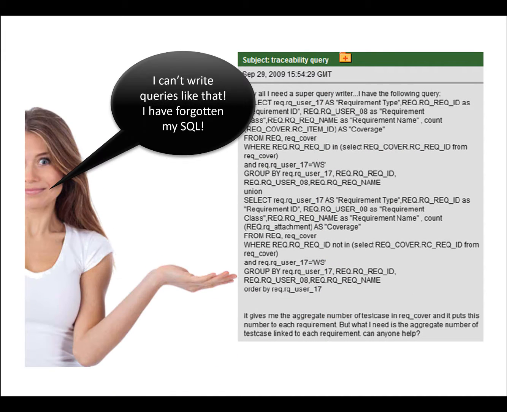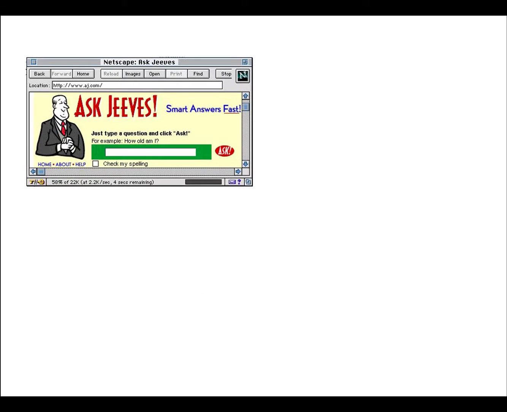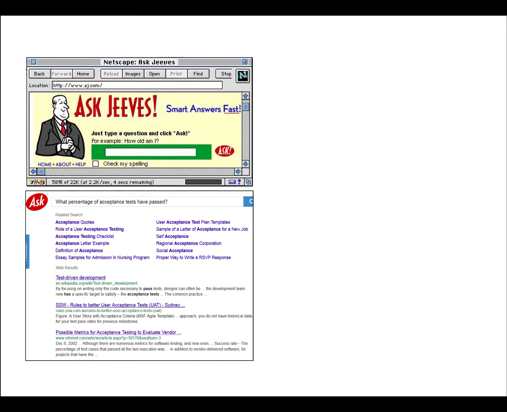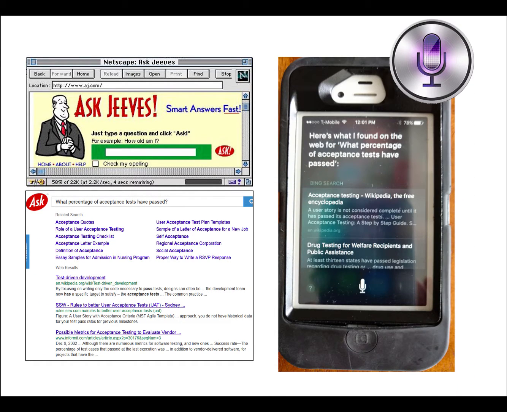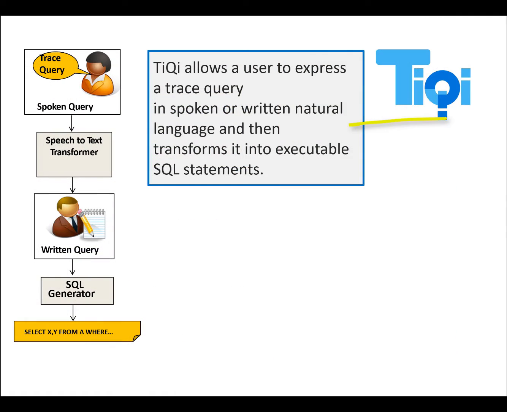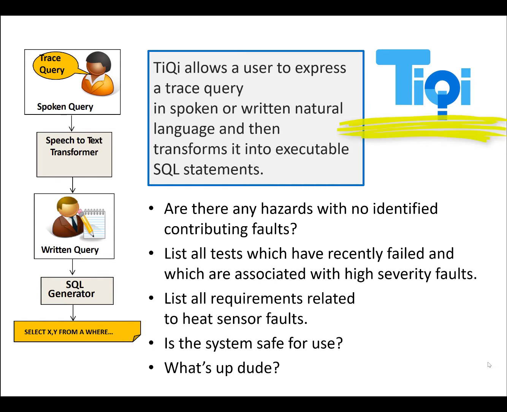Unfortunately, project stakeholders often lack the skills they need to formulate queries using languages such as SQL or XQuery. Existing natural language interfaces, such as Jeeves or Siri, return only generic answers to questions. We therefore introduce TiQi. TiQi allows a user to express a query in either spoken or written natural language, and then transforms it into executable SQL statements.